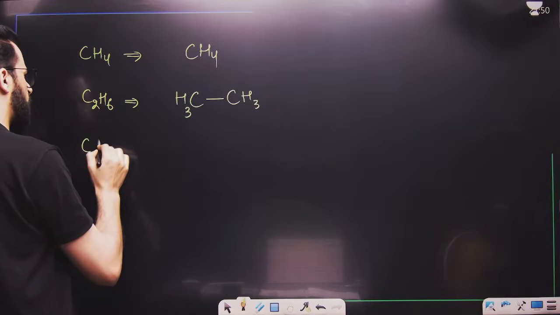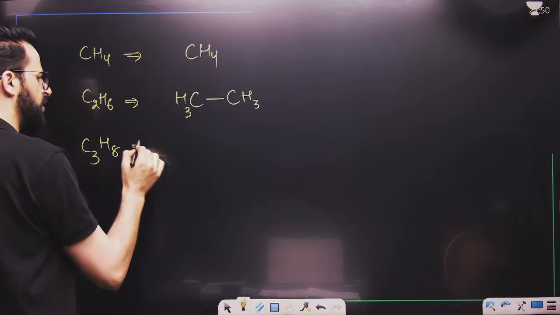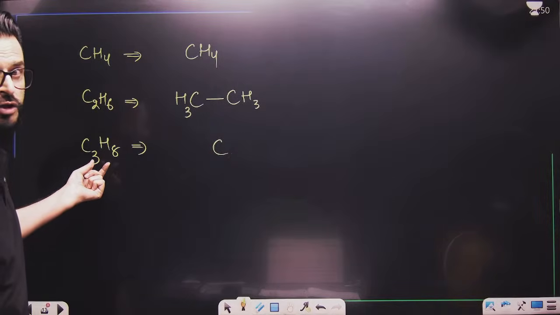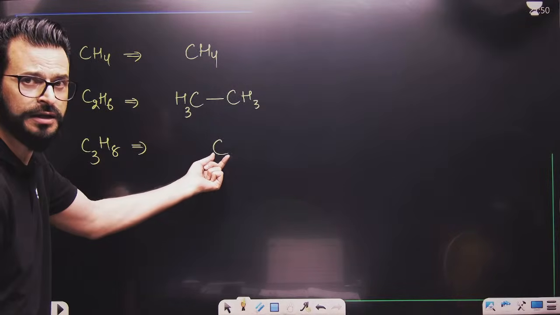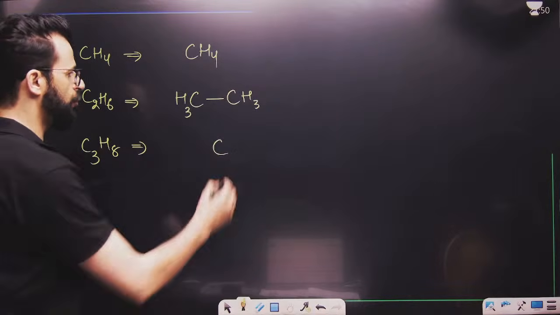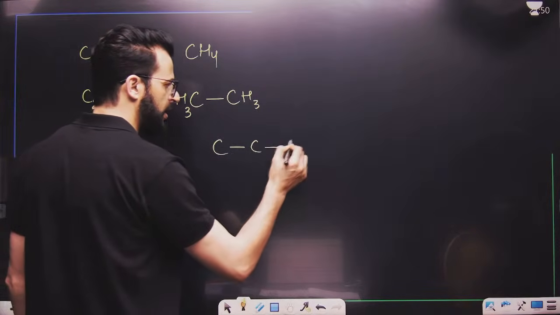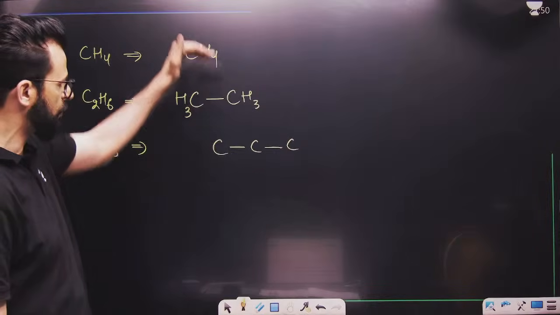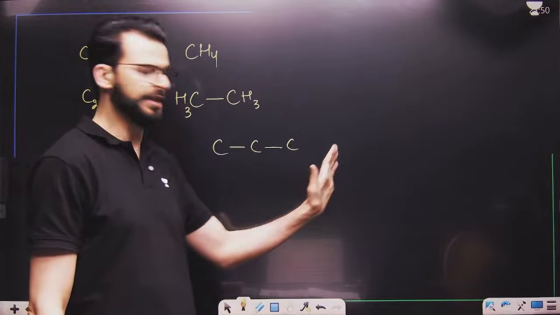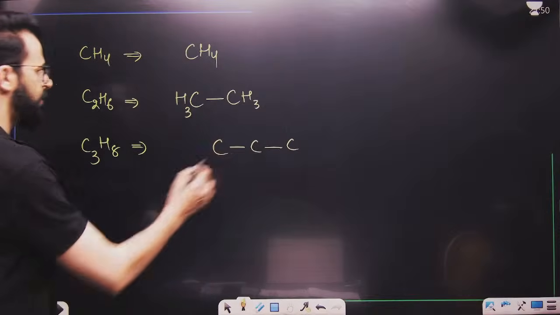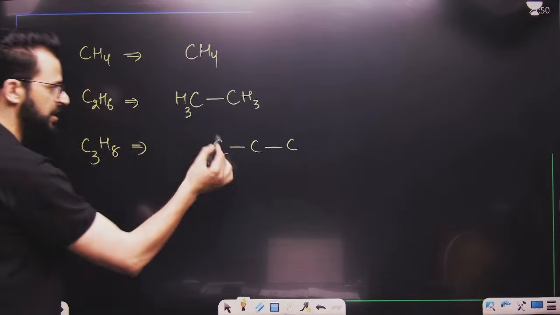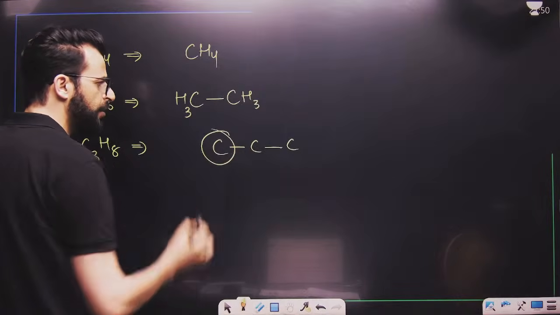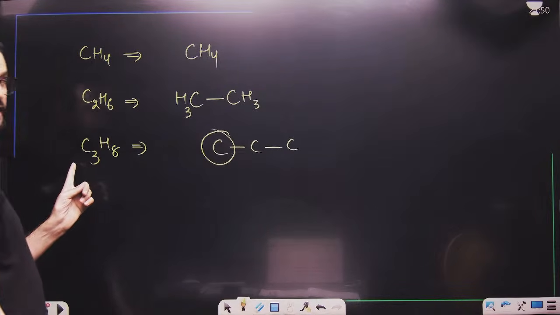Now, if we talk about C3H8, tell me, simplest unit is carbon. Now, how many carbons are in our molecular formula? 3. But we have only 1 carbon in the simplest unit. Now you have to add 2 more by forming a bond, either from the right side or from the left side or from top or from bottom. It's up to you. Now form 3. Add 2 more carbons to this carbon, to this structural unit. To this fundamental unit, to this smallest unit, you have to add 2 more carbons because the formula is C3.